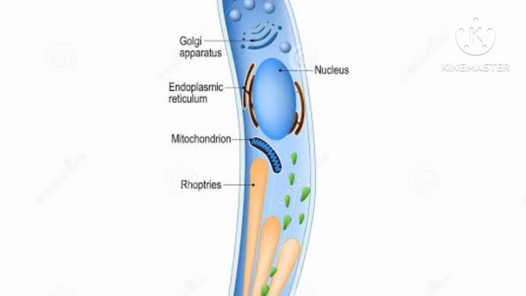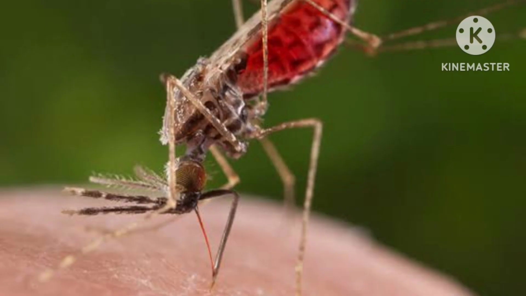Next, malaria. Malaria is caused by a protozoan parasite called Plasmodium, and the mode of transmission is through the female Anopheles mosquito. By controlling the mosquito population and using mosquito nets and repellents we can avoid this disease. By spraying insecticides and not allowing water to collect in the surroundings, we can control malaria.